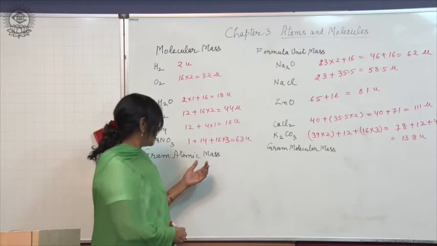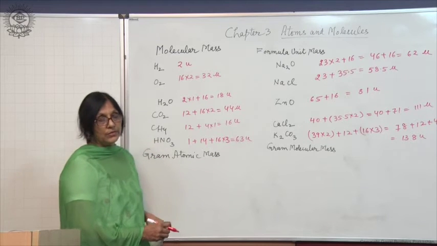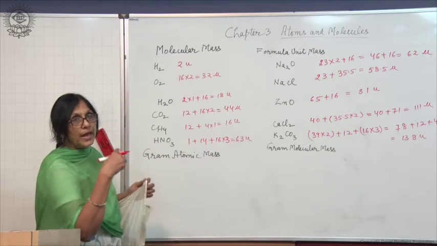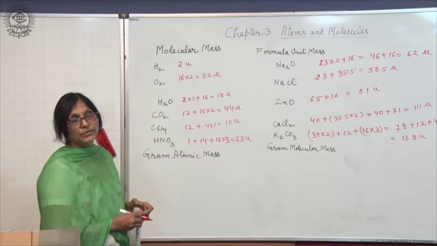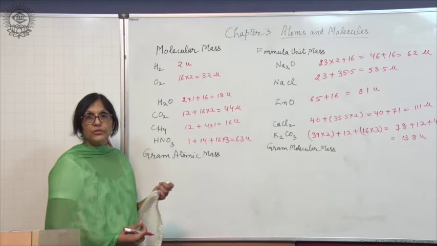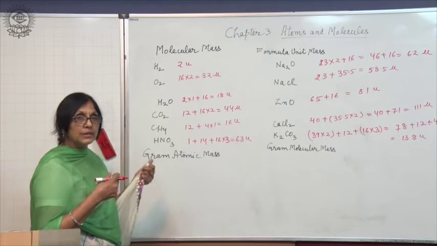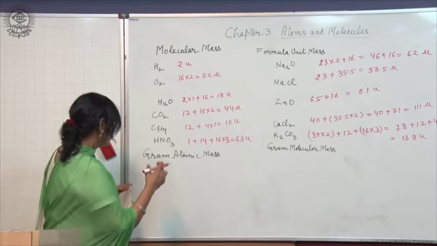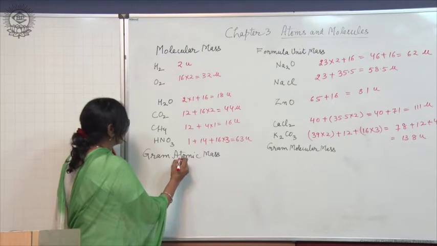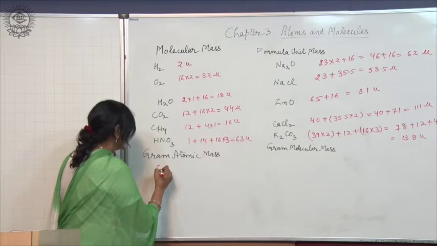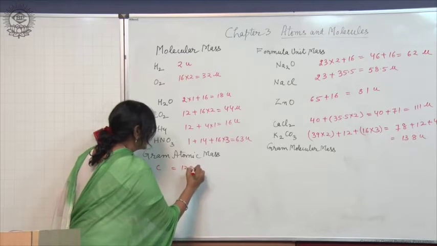Now one more term I would like to discuss with you is the gram atomic mass and gram molecular mass. Now gram atomic mass is the atomic mass expressed in grams. The unit of atomic mass is U and the unit of gram atomic mass is grams. So numerical value is same, only the unit changes. So gram atomic mass, say of carbon, will be 12 grams.